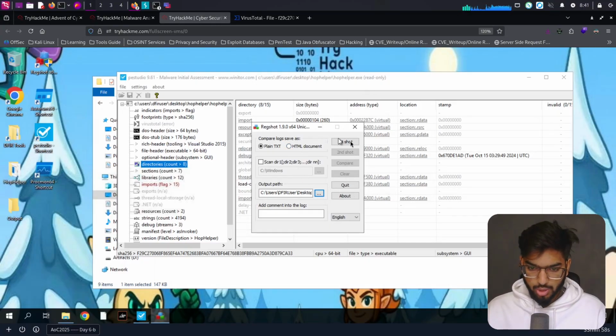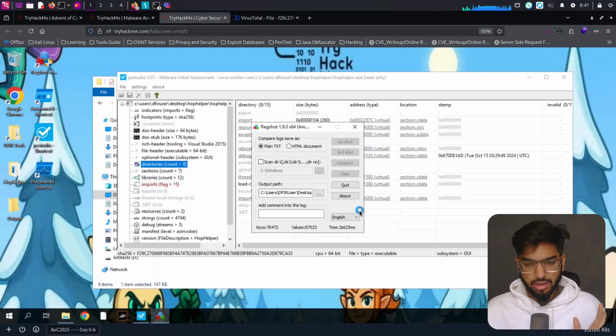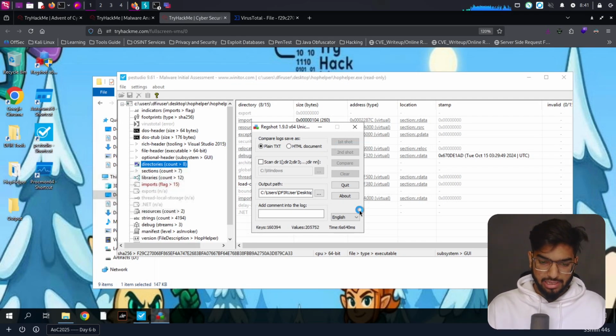So we can save that in plain text itself. And okay, let's just click on first shot and shot. This is going to take some time compiling. It's going to look at all the registry entries and make a list of what is the current status of it. Let's wait for it. It does take some time to create a snapshot of the machine. Okay, I'll meet you all once the snapshot is completed.